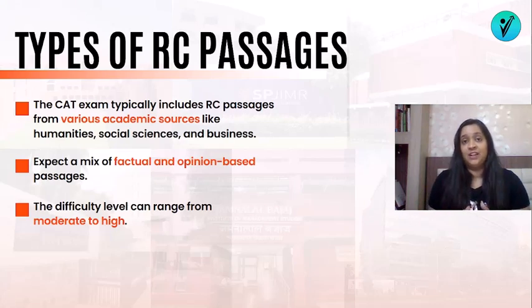The level of difficulty can differ from moderate to high. So when it comes to CAT, we generally can expect the level of difficulty to be high for 3 of the 6 passages or moderate for the 3 of the 6 passages. So you have to make sure that you're prepared to solve the most difficult passages also.